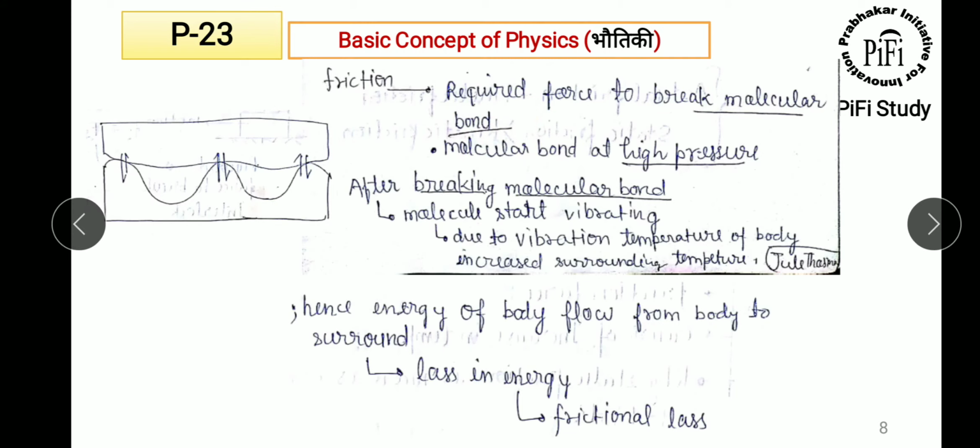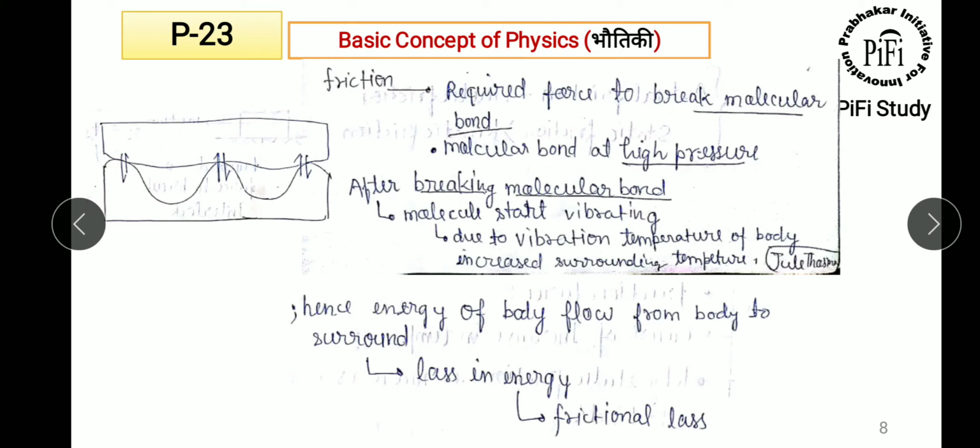Now, the molecular bond breaks at high pressure, because at this point this block is resting on this block, and there is some contact point. This bond will break at high pressure. After breaking the molecular bond, the molecules start vibrating.